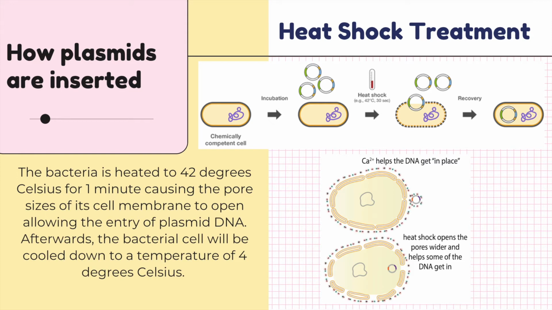They are placed in a calcium-rich solution to counteract the electrostatic repulsion between them. Next, the temperature of the environment is suddenly increased to 42 degrees Celsius for a minute, causing the porous sites of the cell membrane to open, allowing the entry of plasmid DNA. Afterwards, the temperature is decreased to 4 degrees Celsius for 2 minutes. The cells that took up the plasmids acquire new traits and are said to be transformed.